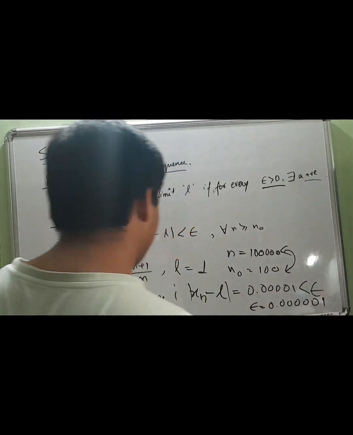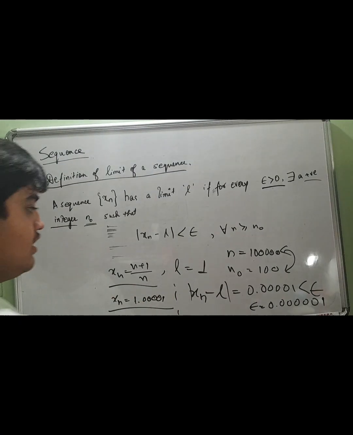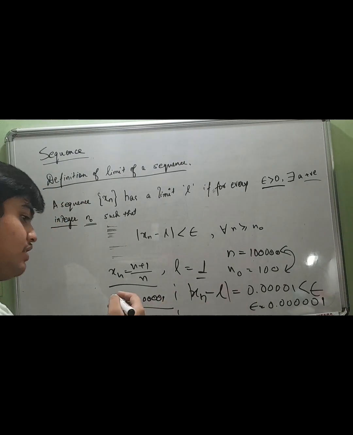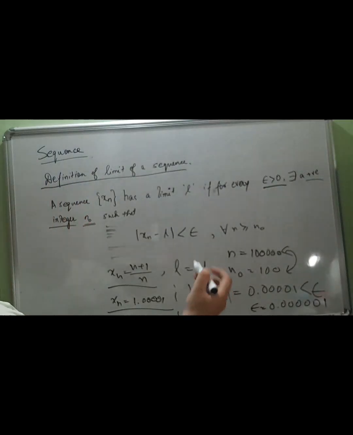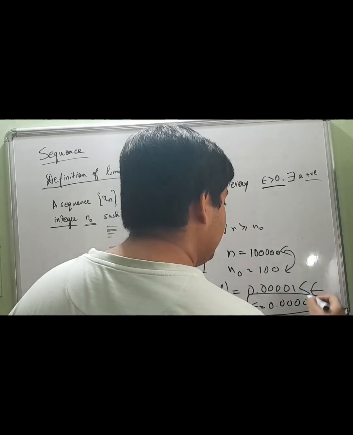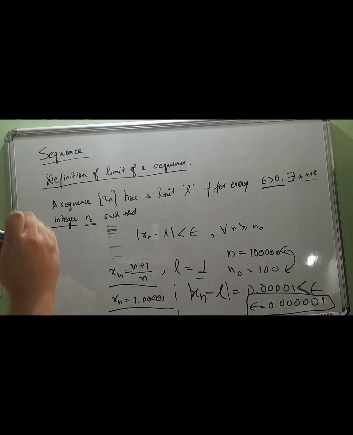We took this sequence, found xn, and subtracted the limit, which we found by the calculus limit theorems. So this is basically the definition of a limit of a sequence.